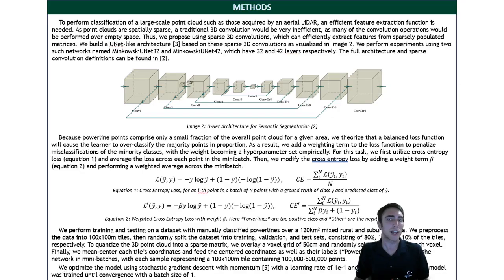That's why, instead of using regular convolutional operations like you would use on images, we propose using sparse convolutions, which can be used efficiently on sparse datasets like point clouds. We perform our experiments on networks constructed on these sparse convolutional operators. Another issue is that these power lines make up less than 1% of all points in a typical point cloud, which makes them much more difficult for the classifier to learn. So, to remedy this, we propose modifying the loss function of the classifier to be weighted towards the power line class by adding a weight term beta.